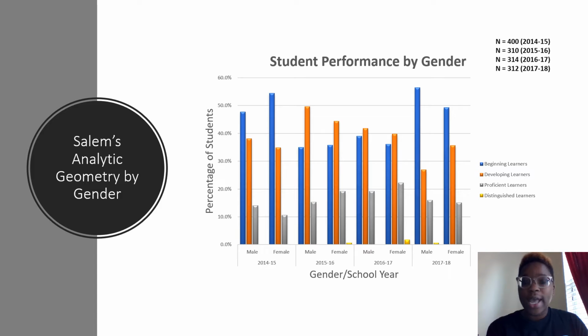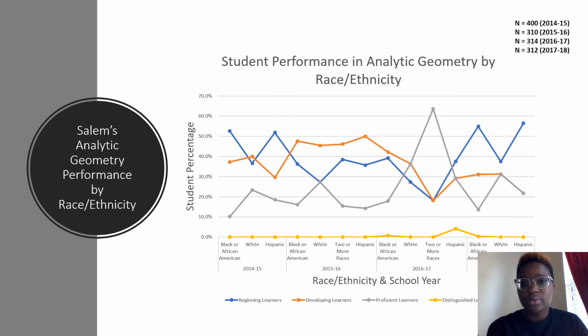And I also broke down and looked at the student performance by gender, just to see how male and female were correlating. It was consistent among the two, and they made the same changes. I did notice that there was a distinguished change in females, and the male and female both had a drastic increase in 2017-18.